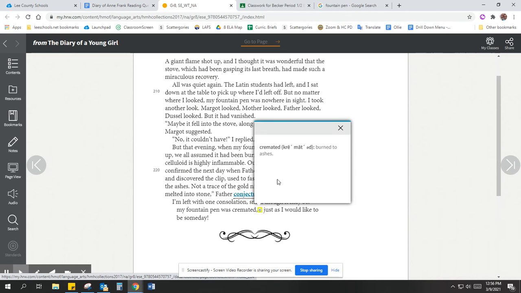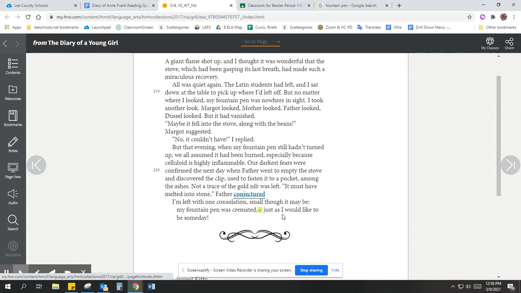This word cremated, you've probably heard it before in relation to people who have passed away. Cremated means burned to ashes. Some people choose to be buried in a casket. Others want to be cremated, or have their bodies burned, and their ashes remain behind to be kept by a family member or scattered somewhere.